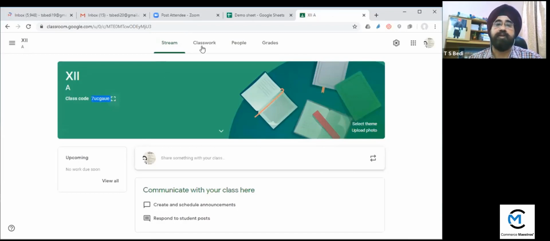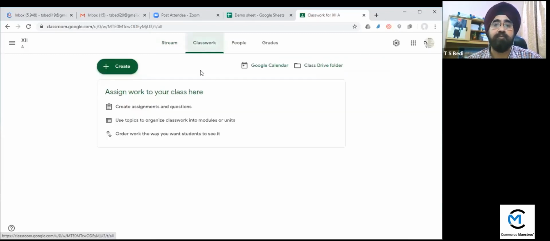Now next one is classwork. How to do classwork. Now there is the option Google Drive folder, Google Calendar, create. You can create assignments and questions. Use topics to organize classwork into modules or units. Order work the way you want to see it. Here you can create it.